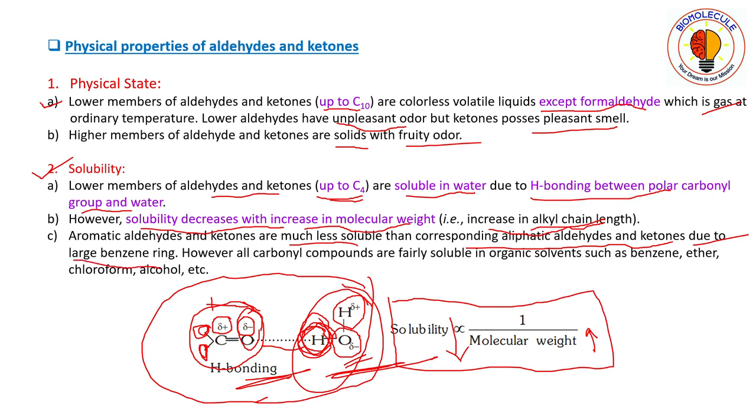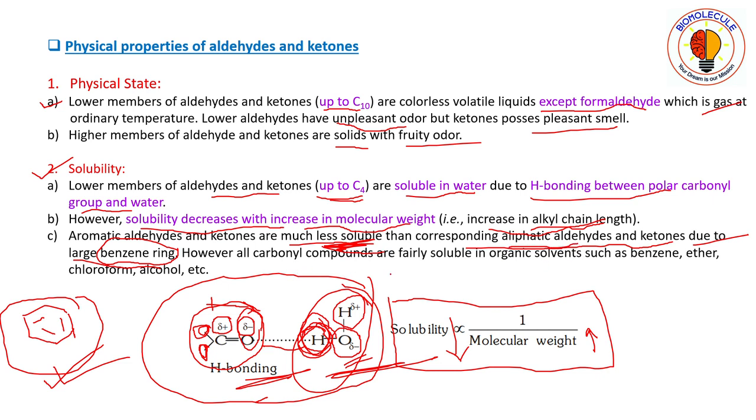So you can see that aromatic aldehydes are much less soluble than corresponding aldehydes and ketones due to the benzene ring. Why? Because the benzene ring consists totally of carbon and hydrogen atoms, 6 carbon atoms and 6 hydrogen atoms. That means the benzene ring increases the hydrophobicity of the carbonyl group, as a result of which the carbonyl compound will now be much less soluble than its corresponding aldehydes and ketones.